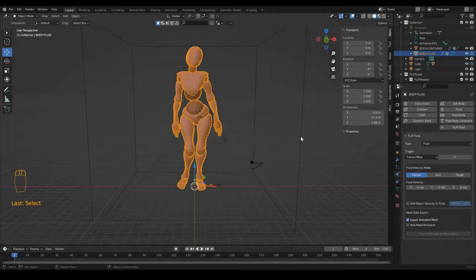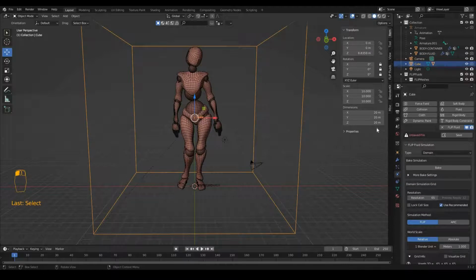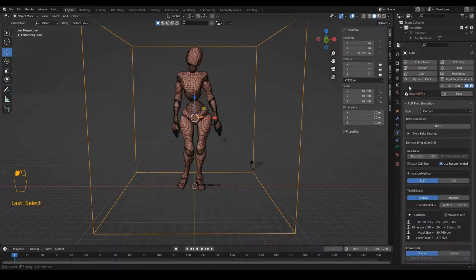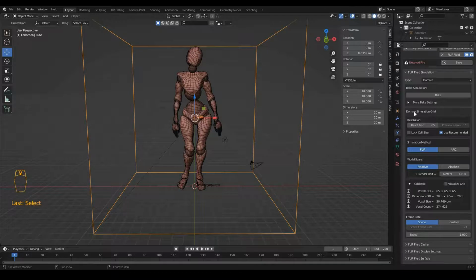And now we are going to select the cube to change some settings for FlipFluid domain. Here it's showing that it's an unsaved file. If you want to save this file, you can save it now, and that's a good practice. But this is an experimental file for me just for this tutorial, so I'm not saving it. I will change the resolution to 100,